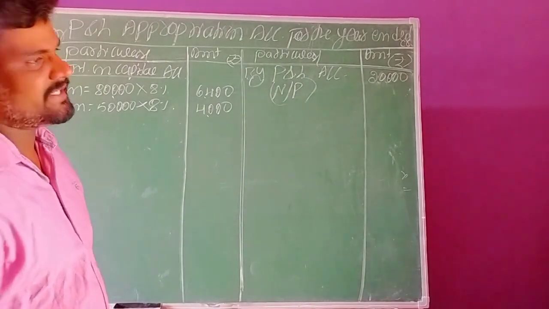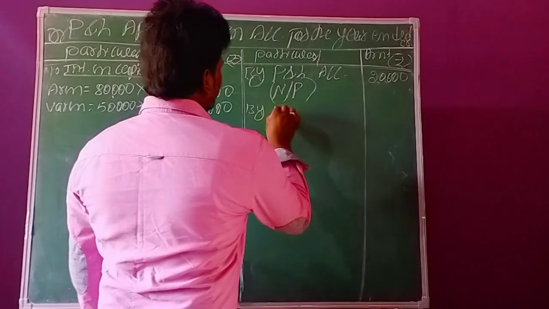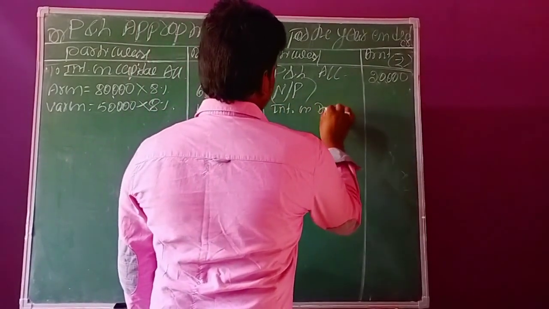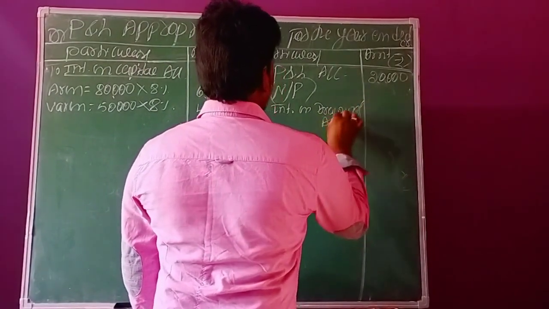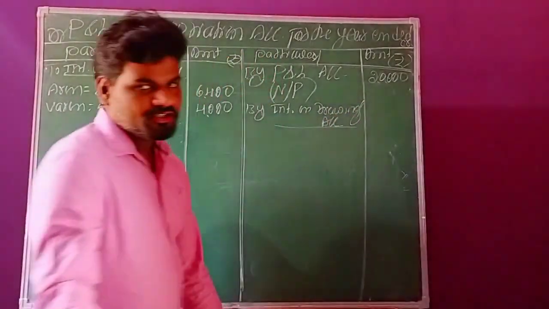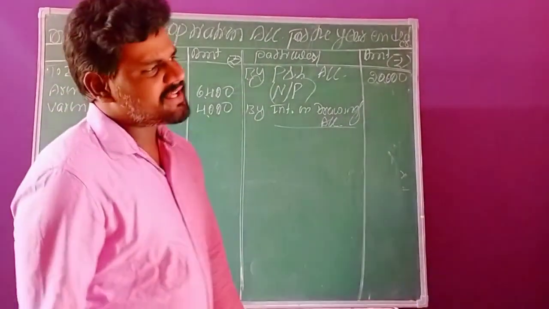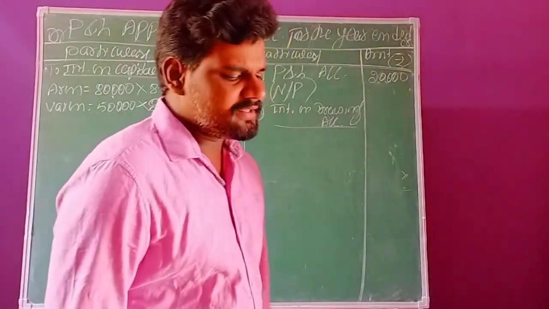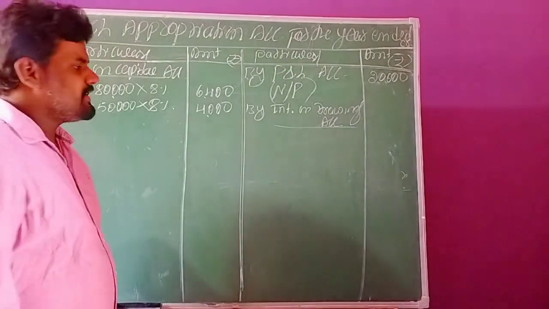Write down on the credit side by interest on drawings account. Here both the partners have withdrawn some drawings from the business. So both the partners need to pay interest for such drawings.